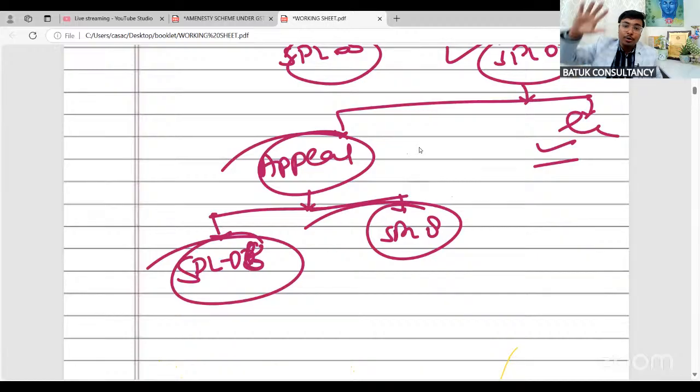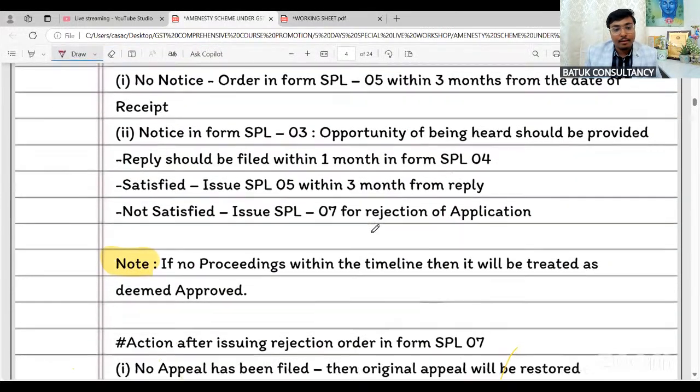SPL 01 or 02, then order SPL 05. But if the departmental authority is not satisfied, then they will issue one notice, SPL 03. We have to provide the reply in SPL 04. If the departmental authority is satisfied, SPL 05. If not satisfied, rejection. You can file an appeal. There may be two chances, one favorable, another unfavorable. If unfavorable, your original case will be restored. That is the complete mechanism of the appeal.